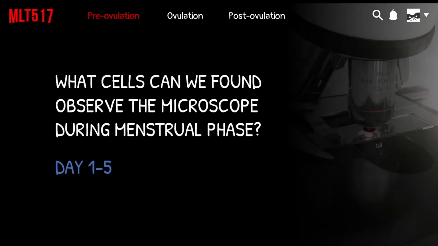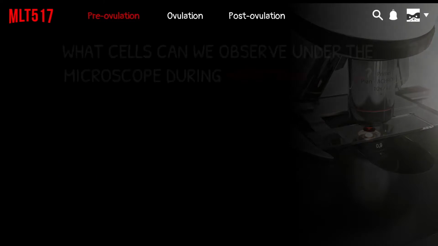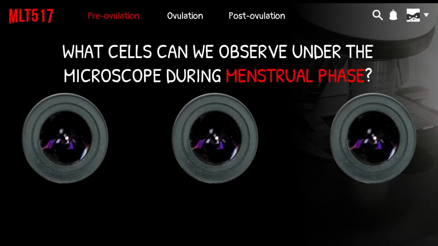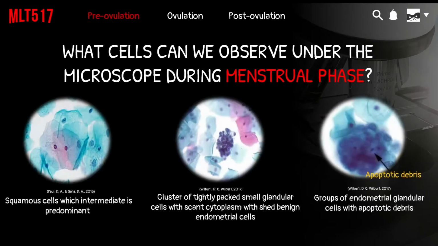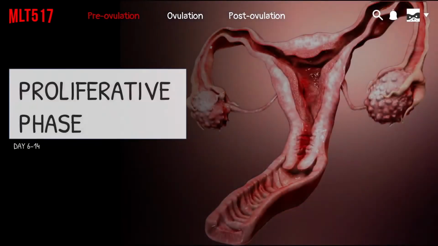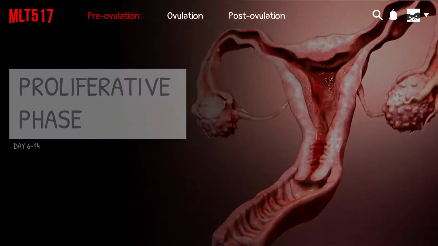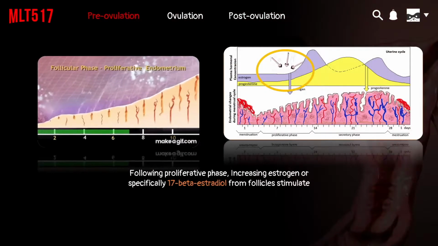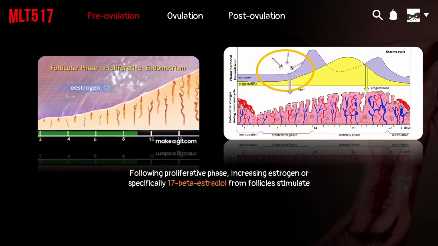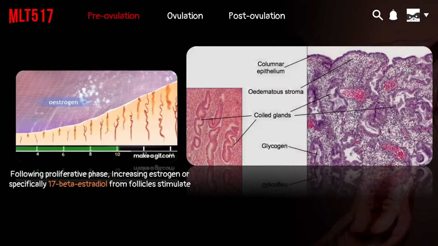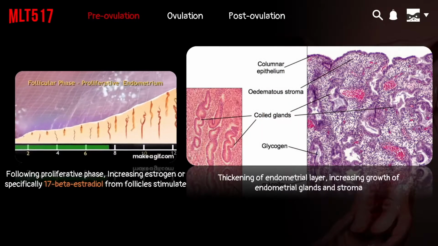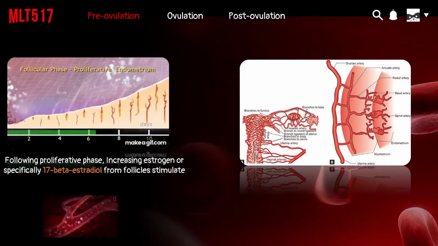Next, what cells can be observed under the microscope in a pap smear? During the first to fifth day of uterine phase, these are the cells that can be observed. Following that, proliferative phase occurs where the uterus prepares for lining and maintenance of endometrium, during which increasing estrogen, or specifically 17-beta-estradiol that stimulates thickening of endometrial layer, increasing growth of endometrial glands, stroma, and emergence of spiral arteries.